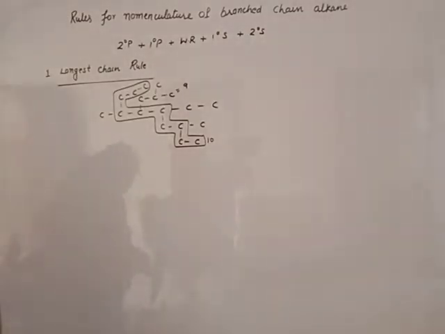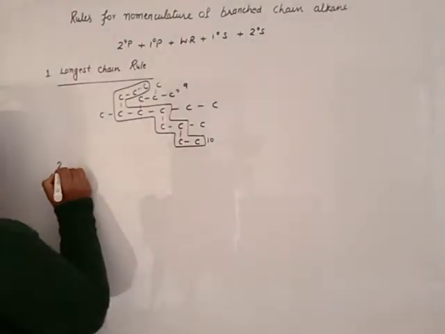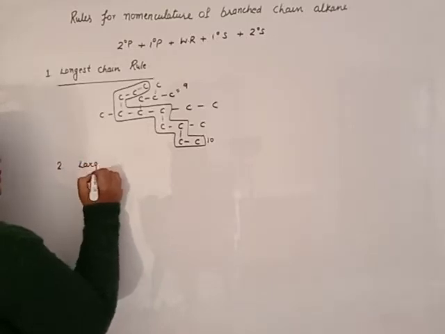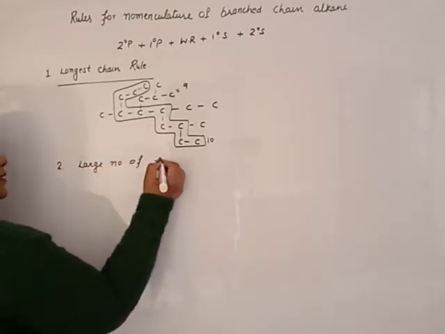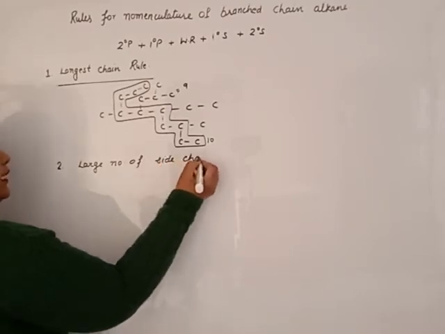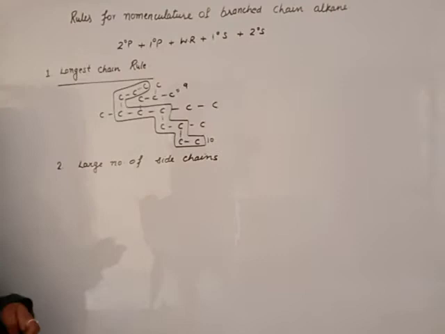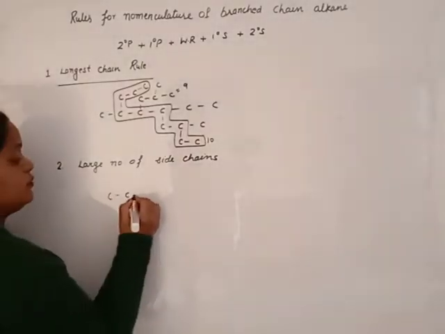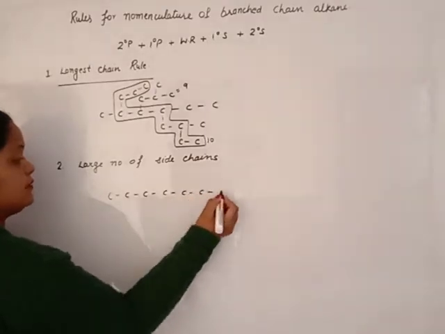Then the second rule is known as large number of side chains. Beta, if the organic compound has two chains with the same number of carbon atoms, how will you identify which one is used? Suppose we have 1, 2, 3, 4, 5, 6.